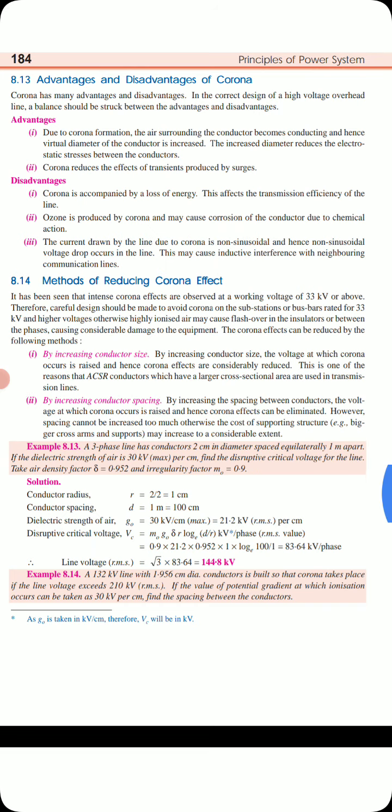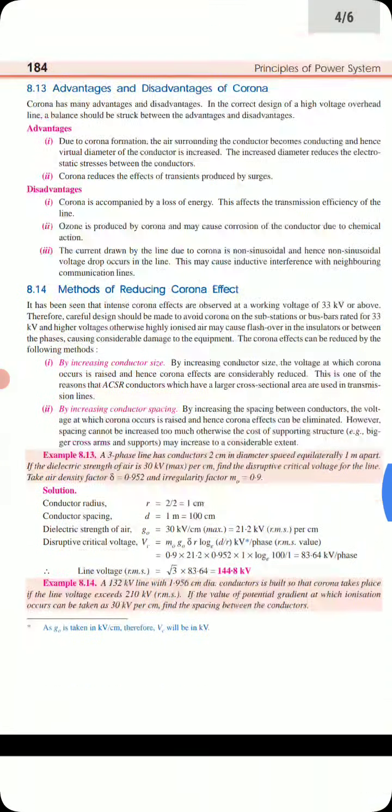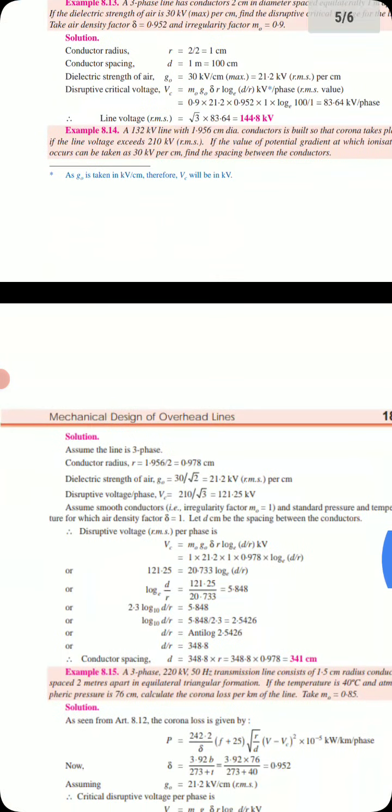Its RMS value is 21.2 kV. If you apply the VC equation with m naught, g naught, delta, r, natural logarithm d by r, and put all the values, you will get 83.64 kV per phase as the critical disruptive voltage VC. If you want it for the line voltage, multiply it by √3. Same problem for the second one.